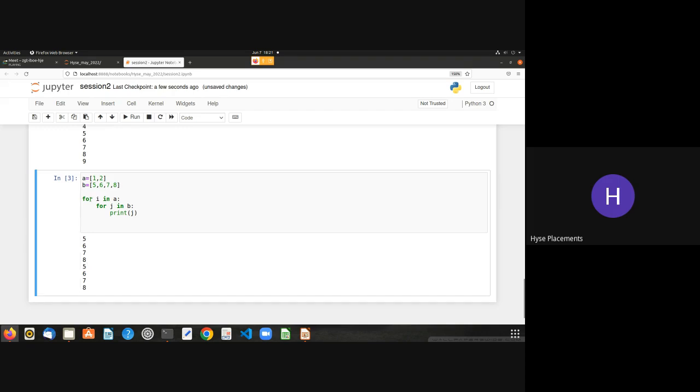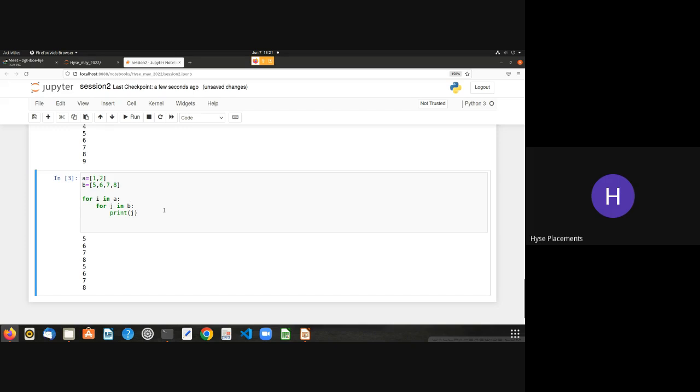Clearly, the first for loop iterates over a, with values 1 and 2. The 1 will be assigned to i, and whatever the value of i is, it is pushed into this block. Inside this block, we have another for loop, for j in b. In b we have 5, 6, 7, 8. It assigns the first value 5 to j and prints that statement.